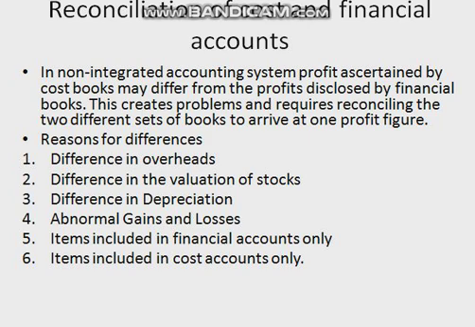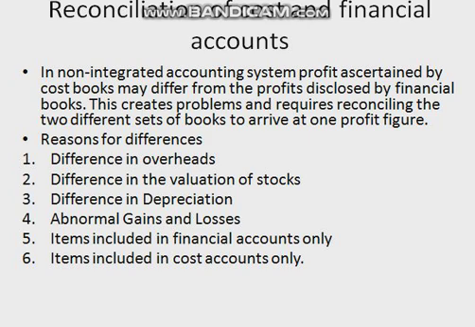When an integrated accounting system is used by a firm, the need for reconciliation of cost and financial profit does not arise because no separate sets of books are kept, and only one set of books is maintained for financial and cost records. But in many manufacturing units, cost and financial accounts are maintained separately and independently of each other, where a non-integrated accounting system is followed.